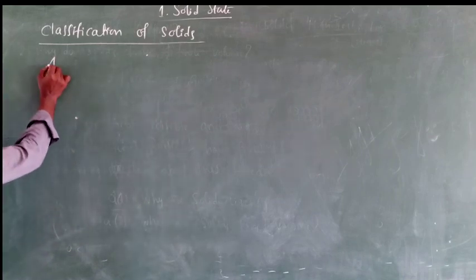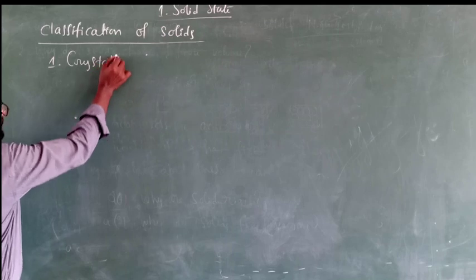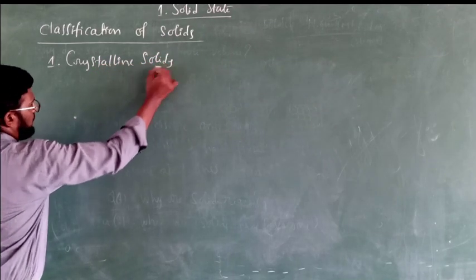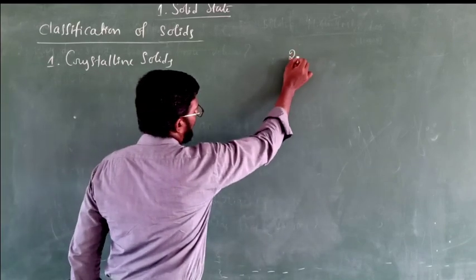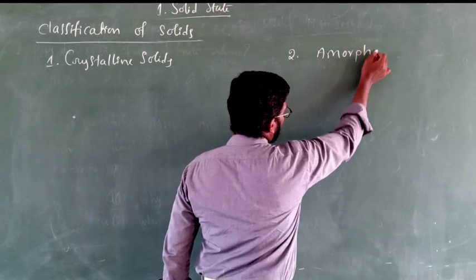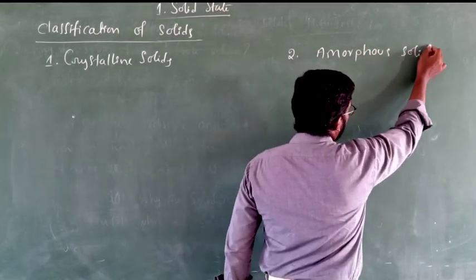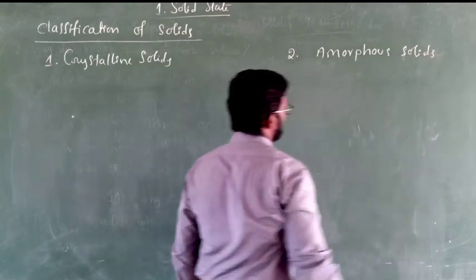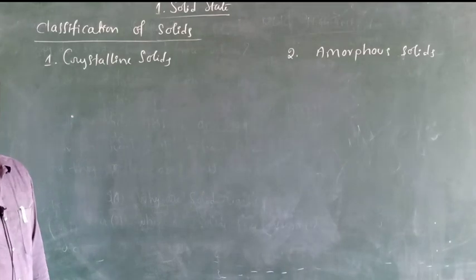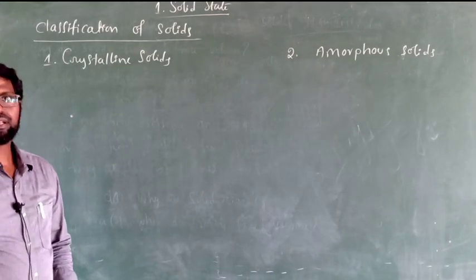They are number 1, crystalline solids, and number 2, amorphous solids. This is one of the important questions from solid state. You may be asked to write the differences between crystalline solids and amorphous solids in the public exam.